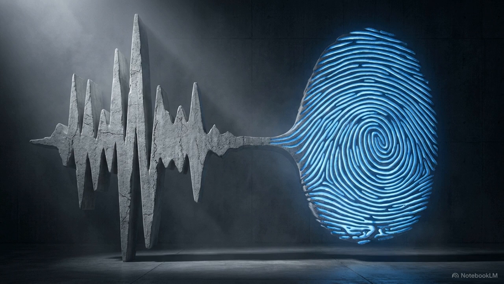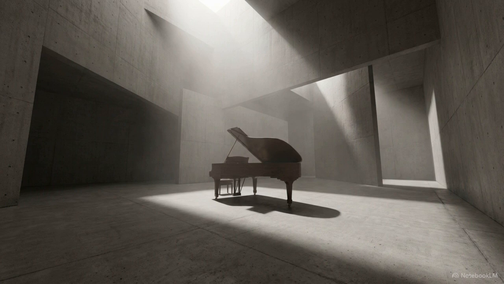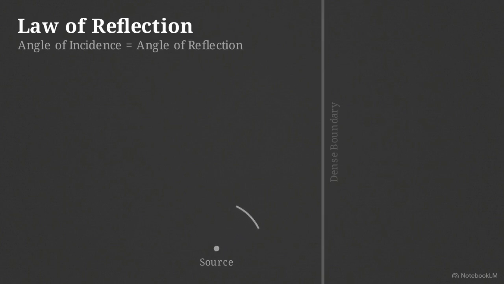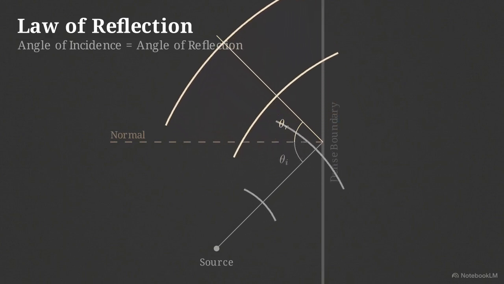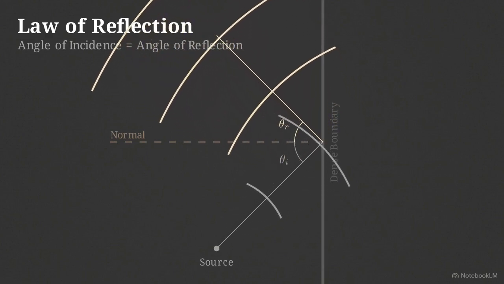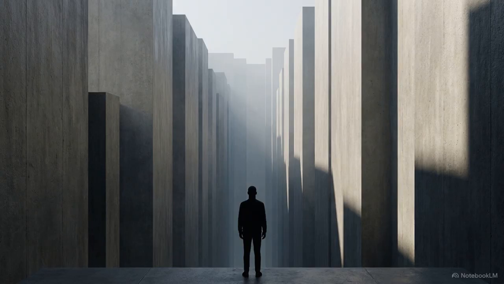origin of the sound. As these waveforms travel outward from their source, they eventually collide with physical barriers in their environment. Much like light bouncing off a mirror, a longitudinal wave striking a dense, hard surface will reflect back, with the incoming and outgoing waves mirroring the exact same angle against the boundary. If you stand far enough from the reflecting surface, you hear this return journey as an echo.